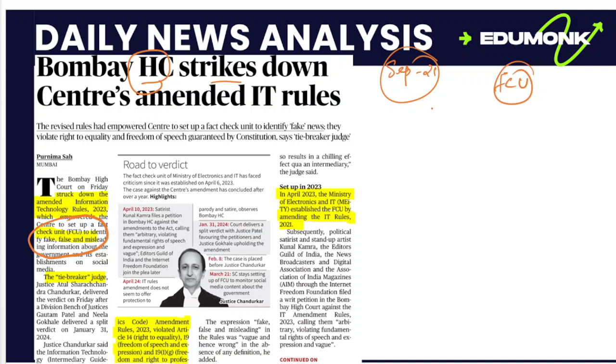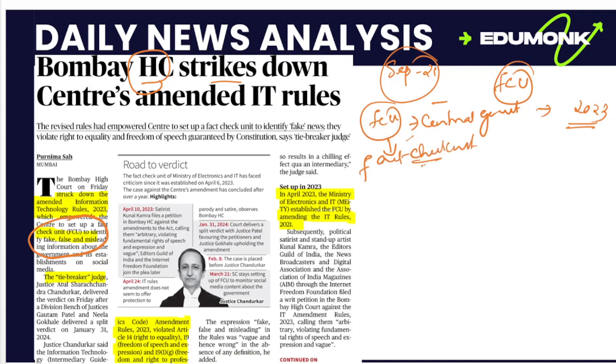This fact check unit means the central government, as a part of the IT rules 2023, formed a setup or a group, a fact check unit, to identify fake, false and also misleading information about the government and its establishment on social media.